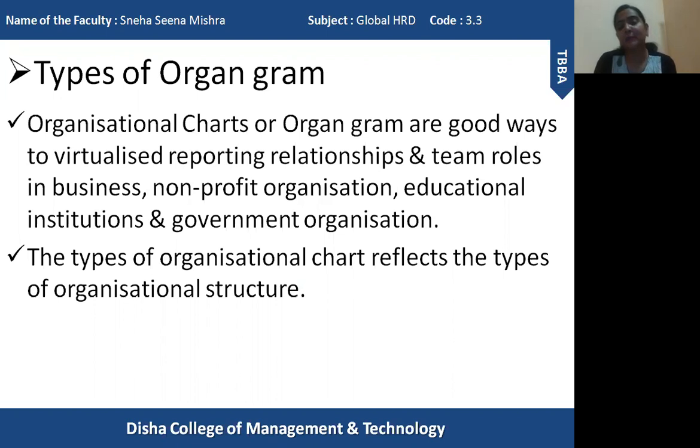And this type of pictorial representation is used by each and every type of organization, whether it is a traditional organization or a non-profit organization, educational institutes. So this makes it easy for the employees to understand the entire organization structure and where they stand in this organization structure and what kind of role they play in the organization structure.